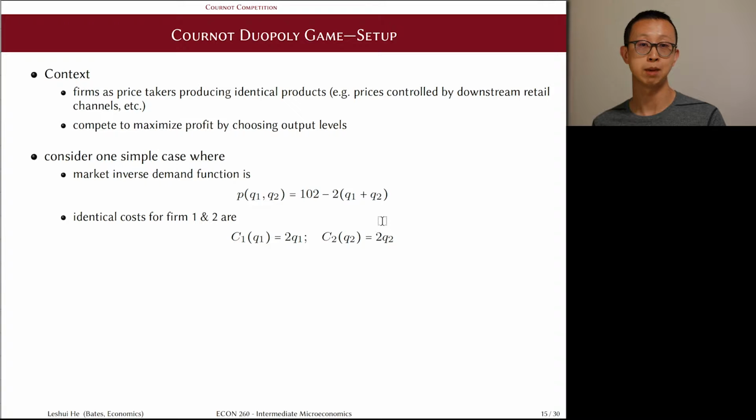If I believe my competitor will produce a lot of output, then the price is likely to be low. So my marginal revenue will be lower. And therefore, my output level is likely to be lower, facing the same marginal cost. But then, if I reason that my opponent will think in a similar way, wouldn't it be better if I produce a lot of goods to somehow preempt my opponent?